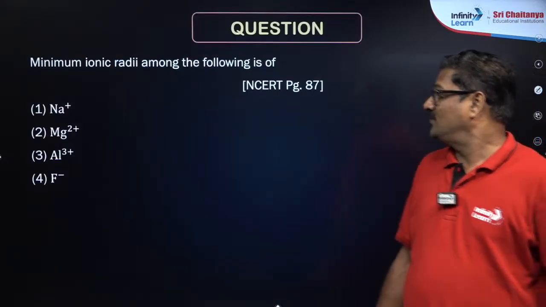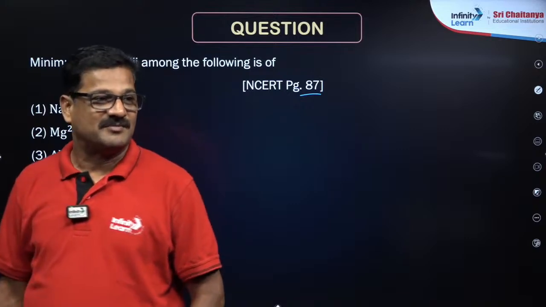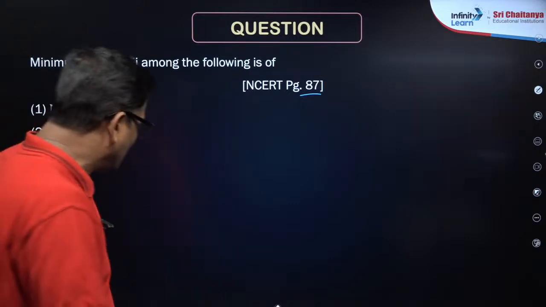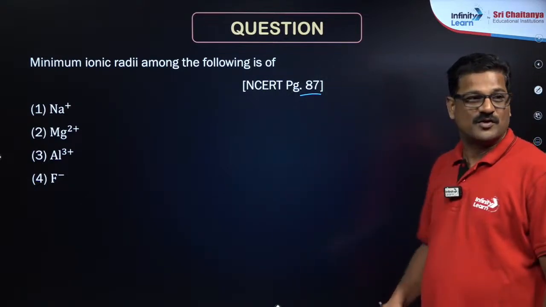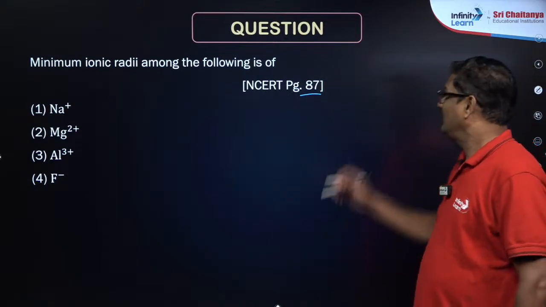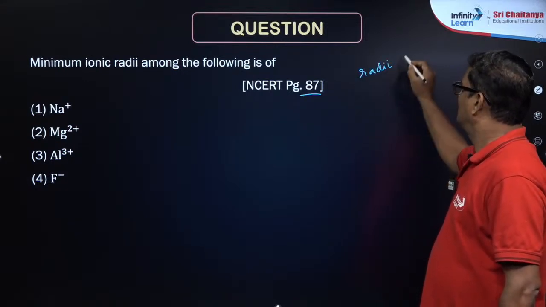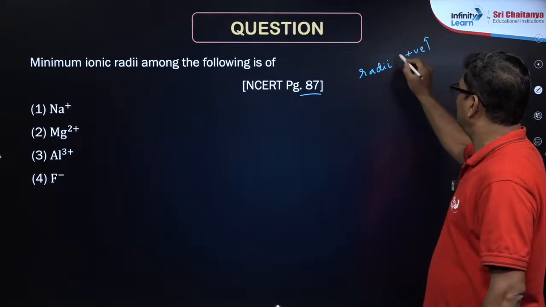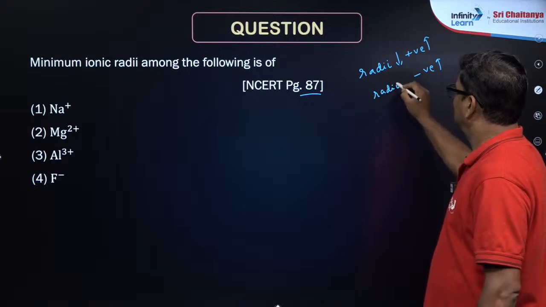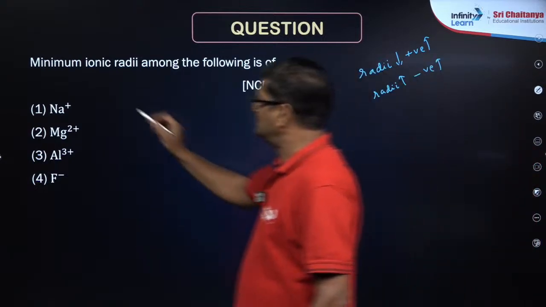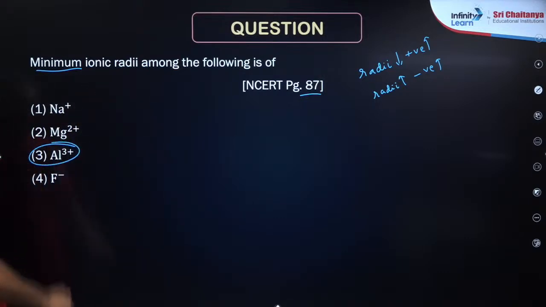Now, minimum ionic radius among the following. Yes, it is connected to NCERT page number 87. Concept wise, minimum atomic size, atomic radius. Positive charge increases, radius decreases. Negative charge increases, radius increases. So minimum means the one which has the highest positive charge.